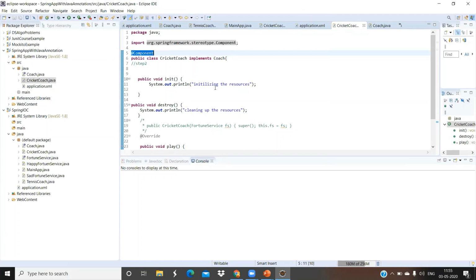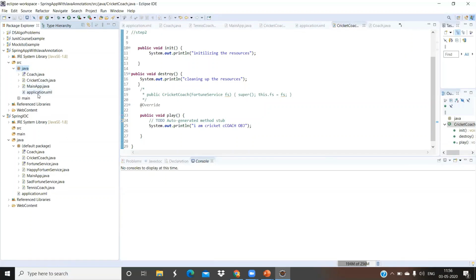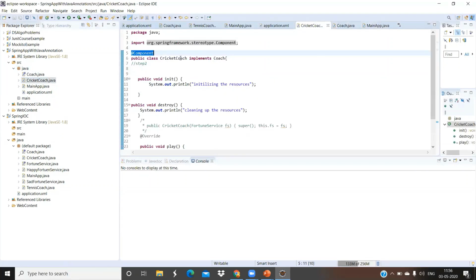So now what is our step 3? We just need to access it. So I will copy the main method again. I have given the ID this, so I will give the same ID to this class.